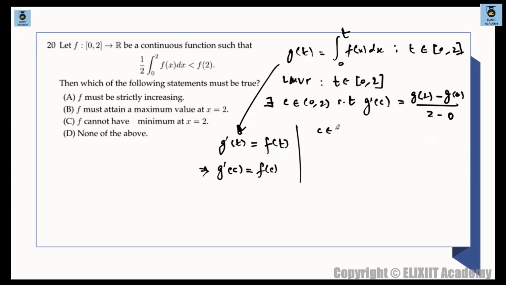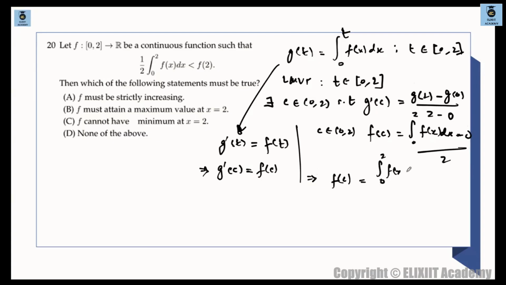So we are getting some c belongs to 0 to 2 such that f of c is in the place of g dash of c. We are saying for which f of c is equal to g of 2 minus g of 0 over 2. g of 2 is basically integration 0 to 2 f(x) dx, and g of 0 is 0 only, divided by 2. ठीक है ना? So finally f of c will be integration 0 to 2 f(x) dx divided by 2.